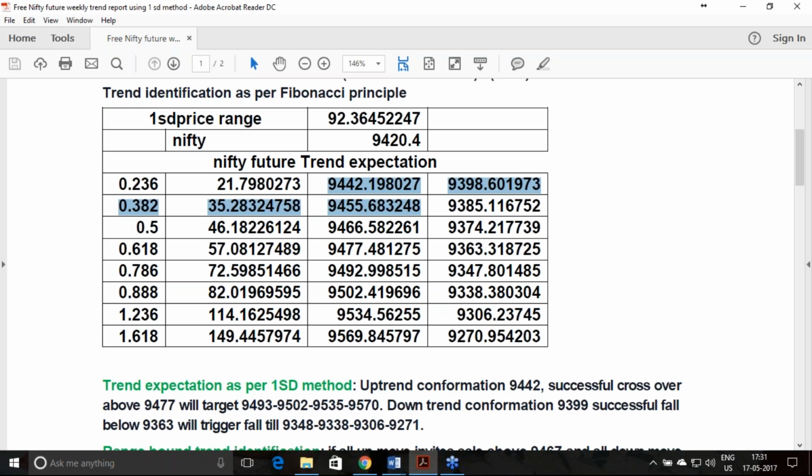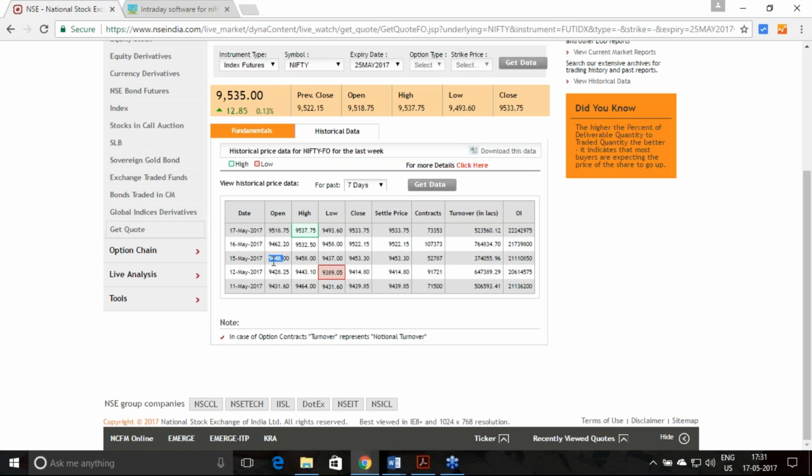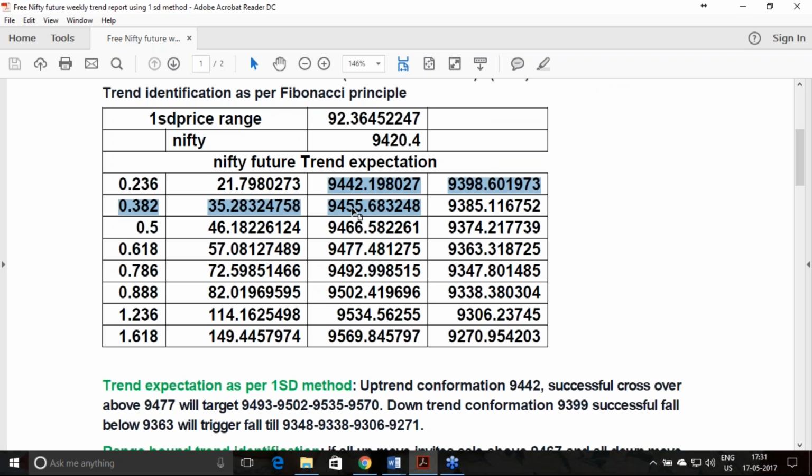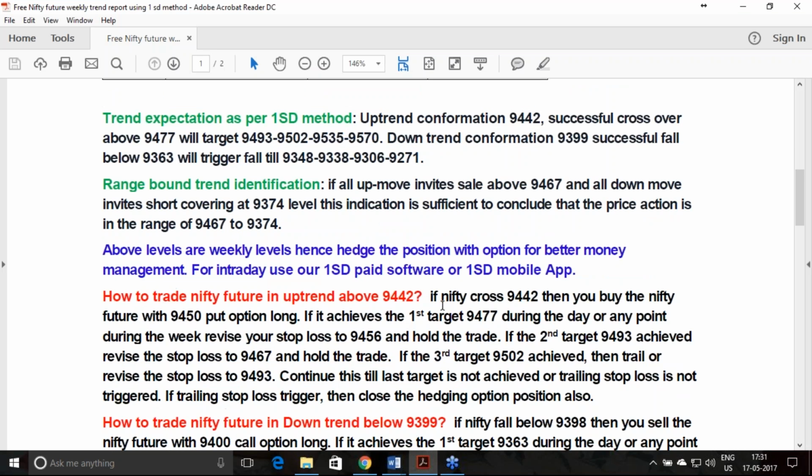The price point says that throughout the day it was moving in the range of 9458 to 9437. This is the range for the day. Definitely you would have got a chance to buy this Bank Nifty along with the 9450 put option, which is as per the recommendation of the report.